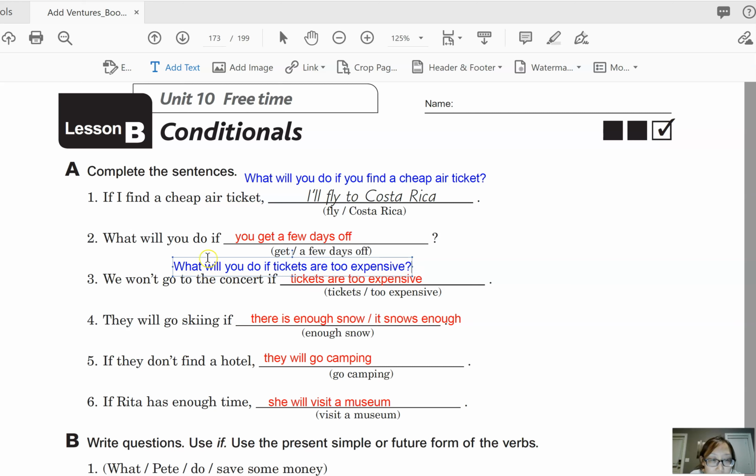Okay. What will you do if tickets are too expensive? So in this case, the answer is a negative. We won't go to the concert, but that's fine. So what will you do if the tickets are too expensive?